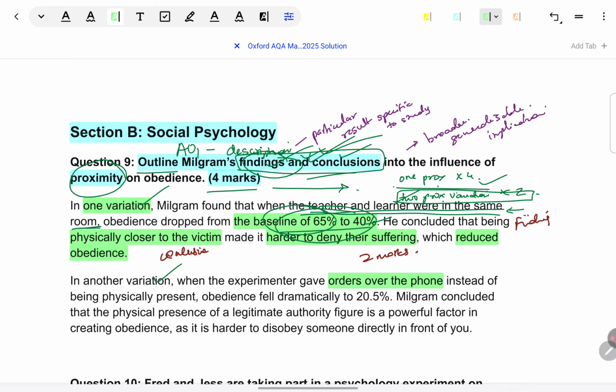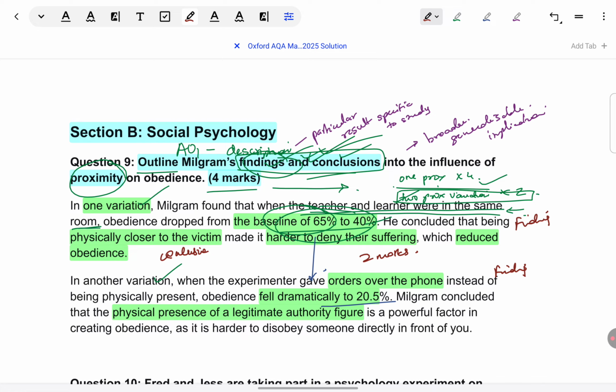Here, obedience fell dramatically to 20.5%. Here the baseline is not mentioned again because it is already given at the top. But in case you're taking the telephone variation as the first one or the only one in your answer, then make sure to specify the baseline. Okay, so again here there's a finding clearly with numbers and no unnecessary elaboration of any procedure or aim, nothing like that is there. Then a conclusion is given. Physical presence of a legitimate authority figure is a powerful factor in creating obedience. So again, what are we understanding?